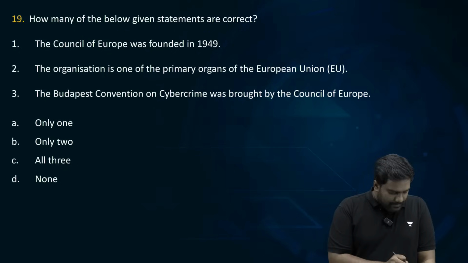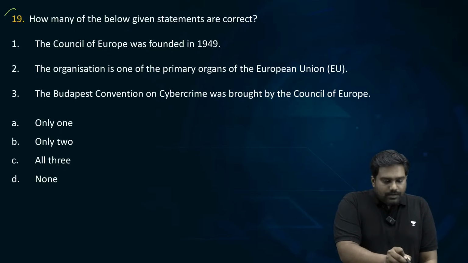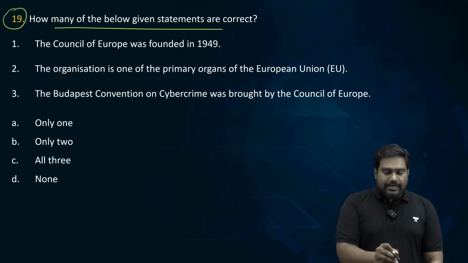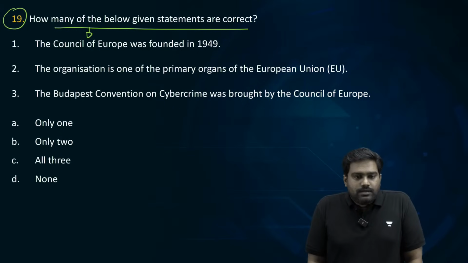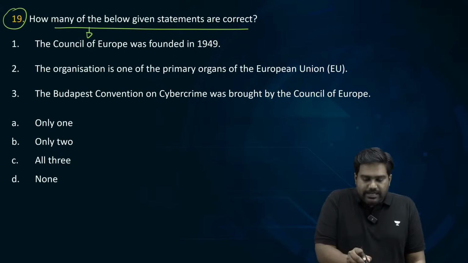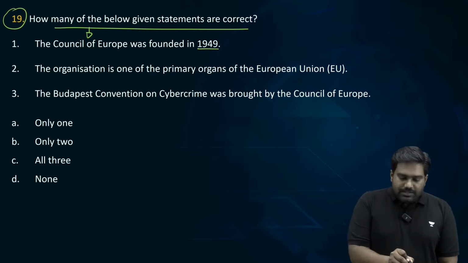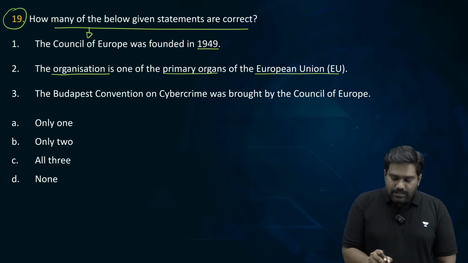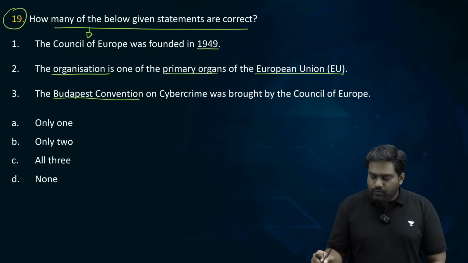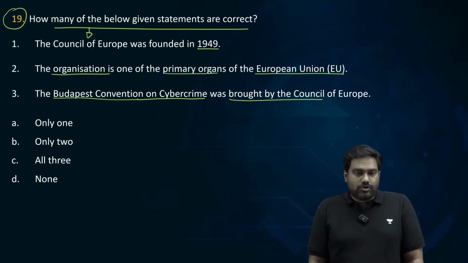Question number 19. How many of the below given statements are correct? We are moving towards the Europe region. The Council of Europe was founded in 1949. The organization is one of the primary organs of the European Union. The Budapest Convention on Cybercrime was brought out by the Council of Europe. How many of the given statements are correct?